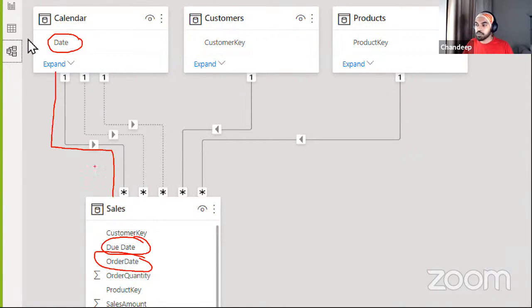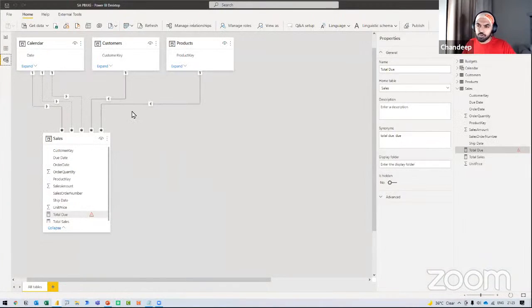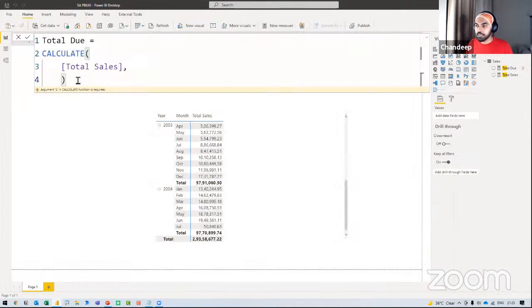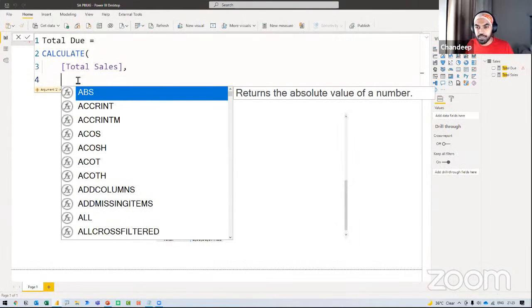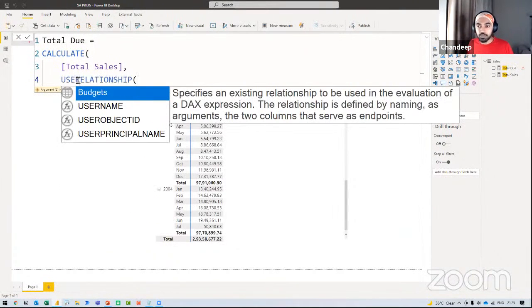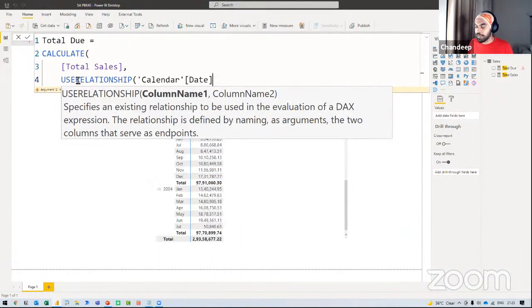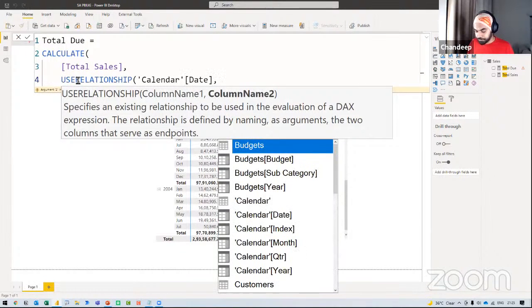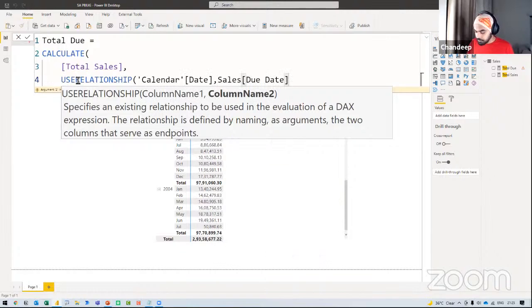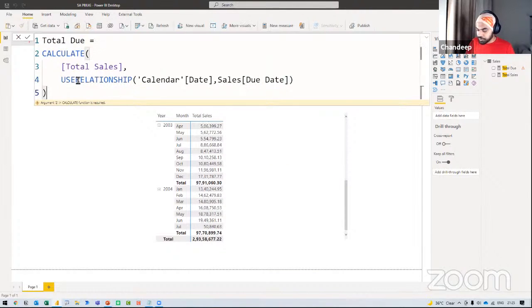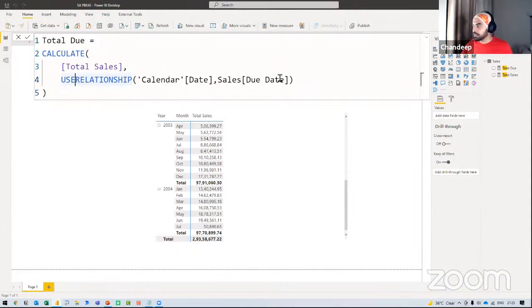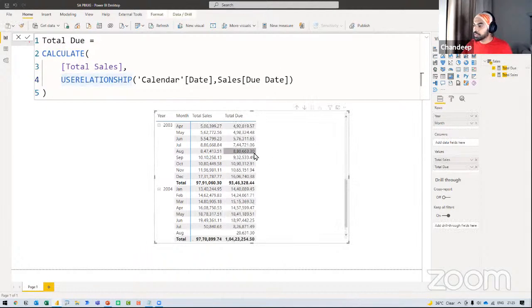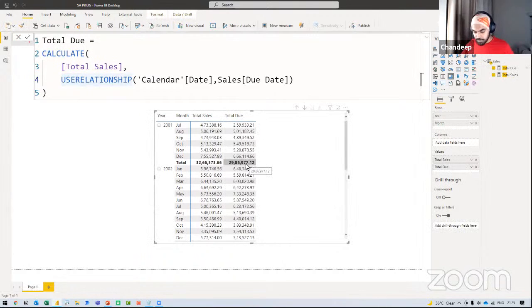Follow this relationship. I'm sure you already know that CALCULATE allows me to change the filter context. So I can say, hey CALCULATE, please don't let Power BI use the standard relationship. I will tell you what relationship to use, which is nothing but my calendar date and my due date. That's my USERELATIONSHIP. I close the bracket, commit to the formula, press enter. And if I now drag that total due into my pivot table, I get to see the result.